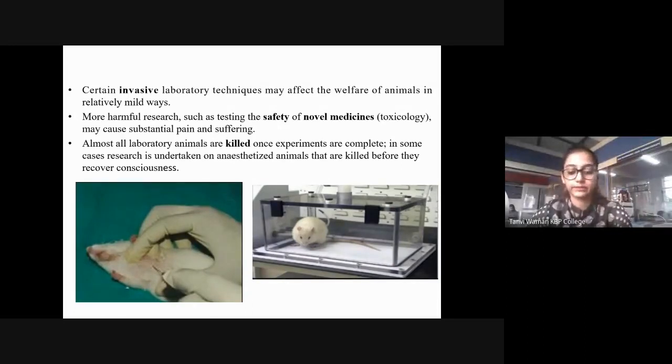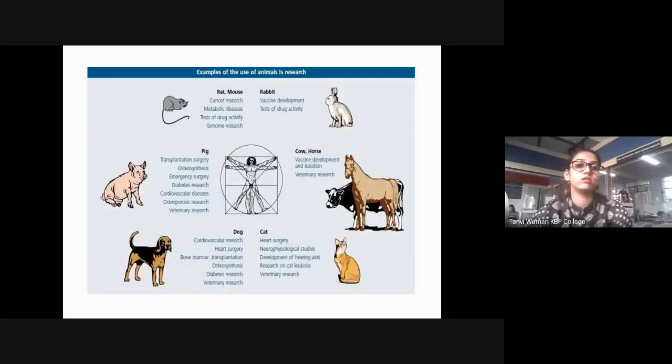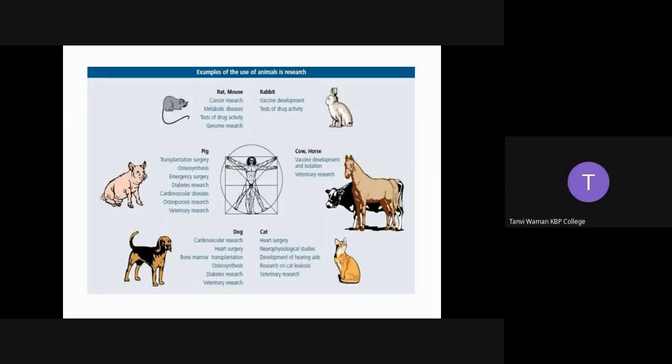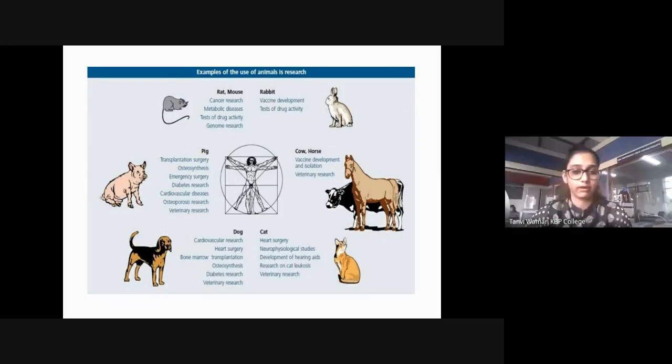Okay. Now, some examples that I've put of the use of animals in research, like the rat or the mouse is used in cancer research, metabolic diseases, testing of drug activity, and genome research. Mice and rats are the most commonly used laboratory animals when you're talking about drug development. Okay?